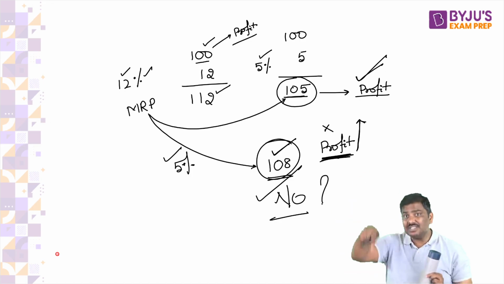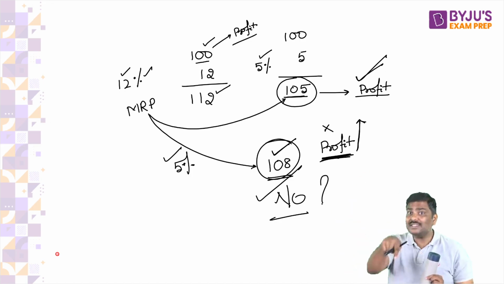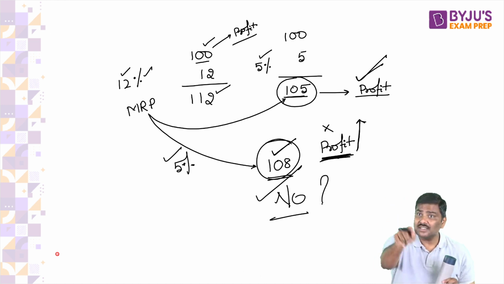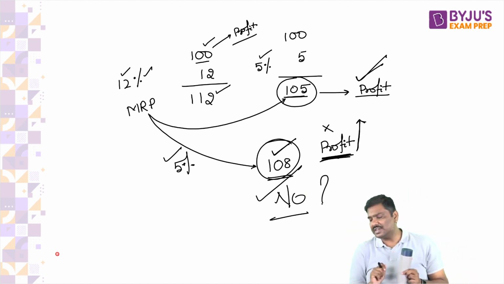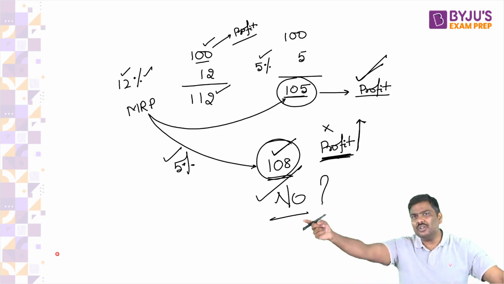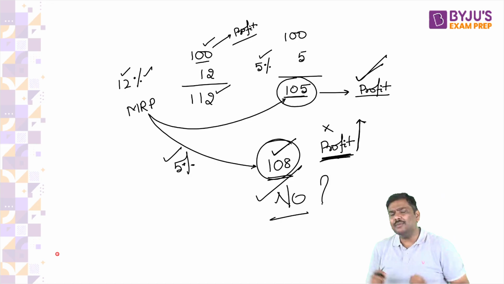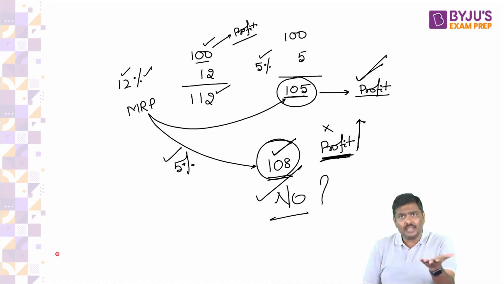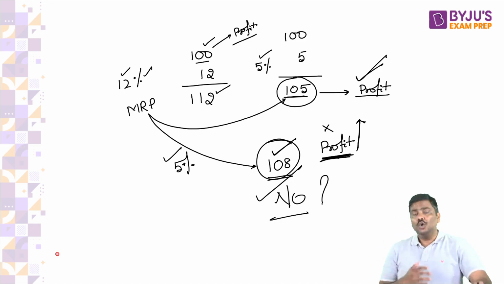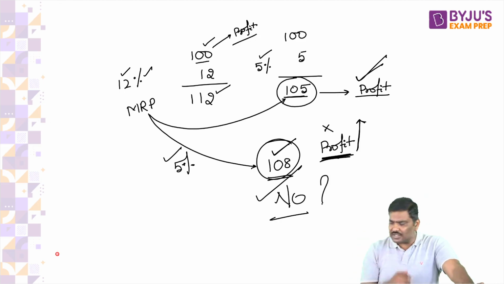Government has reduced GST. Government has reduced taxes. You don't get the benefit of those taxes. Customers should get the benefit of those taxes. And if you do not completely transfer the benefit to the customer, are you not taking the benefit of the lower GST rate? Yes. Why should you get the benefit? The consumer should get the benefit. For example, those who are asking, sir, why should I not be allowed to sell it at 108 rupees?